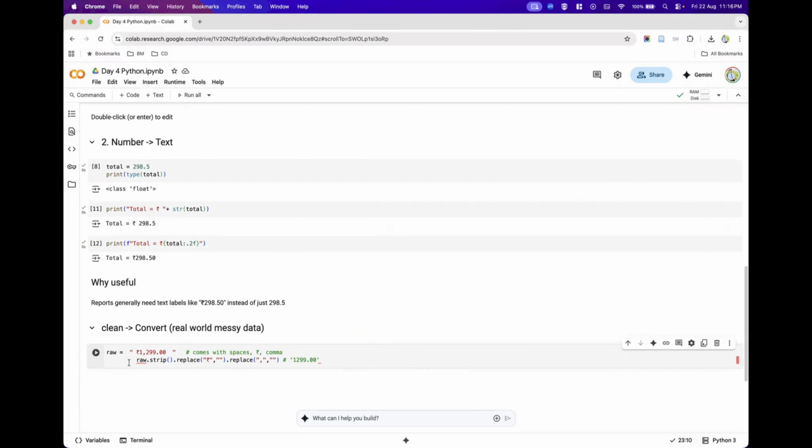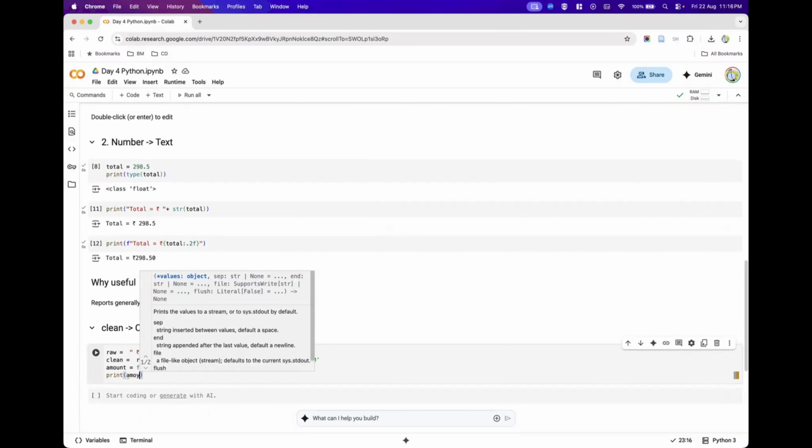After doing this, I am storing it into a variable, clean. Now when I'm trying to do that, first it will remove the space, then it will replace that rupee symbol and remove it, then replace the comma symbol and remove it, and you can get the actual value like this. And after that, I'm trying to convert that number whatever I have received into a float number, and then store it into an actual amount. It will do all these things.